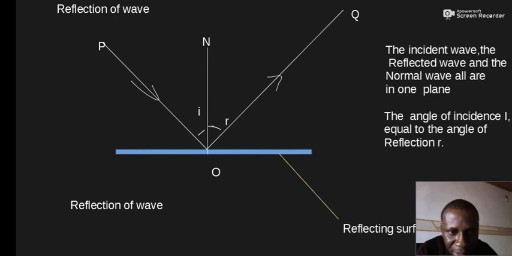So ON represents a wave traveling from this region and striking this surface. The line ON is the incident direction. Please take note, this line is not showing the wave front, it's just showing the direction. Could be plane wave, could be spherical wave.